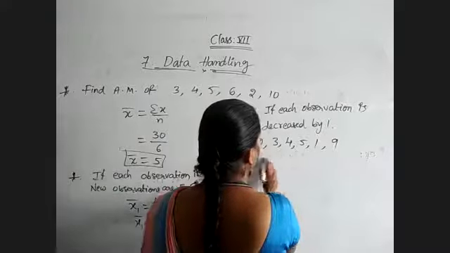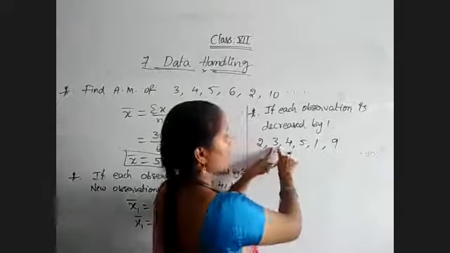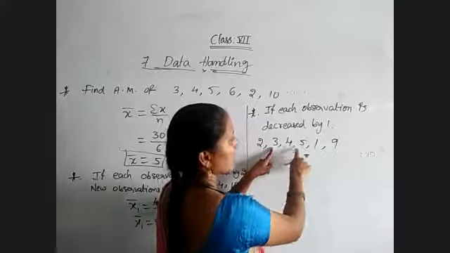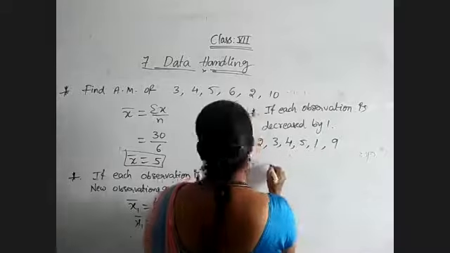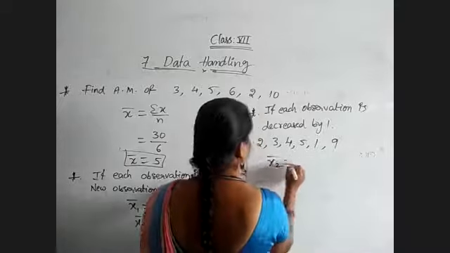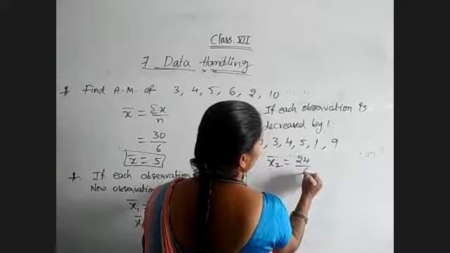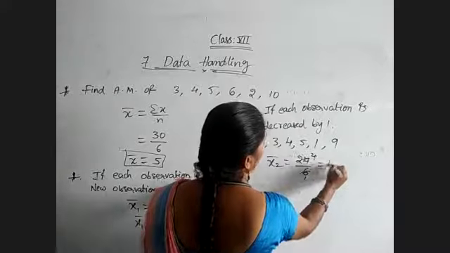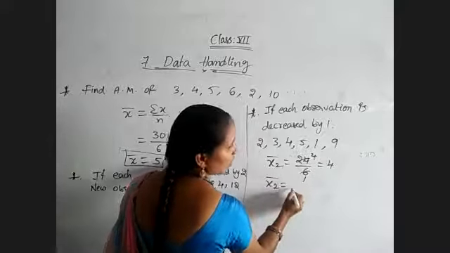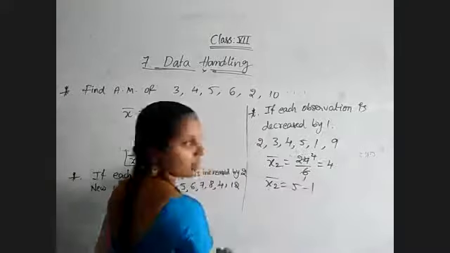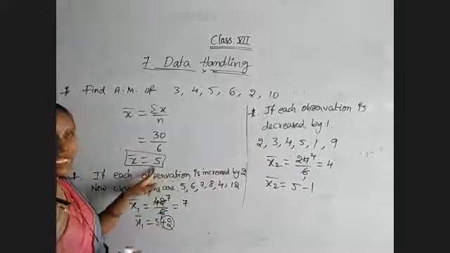Now what will be the sum of the observations? 2 plus 3 is 5, 5 plus 4 is 9, 9 plus 5 is 14, 14 plus 9 is 23. So x2 bar will be equal to 24 by 6, which is equal to 4. 4 is nothing but x2 bar equal to 5 minus 1, meaning the original mean is 5.